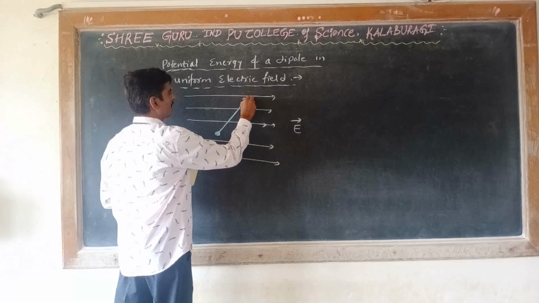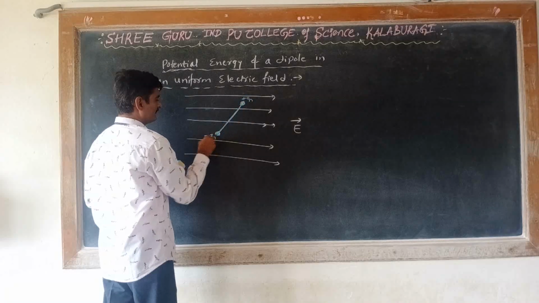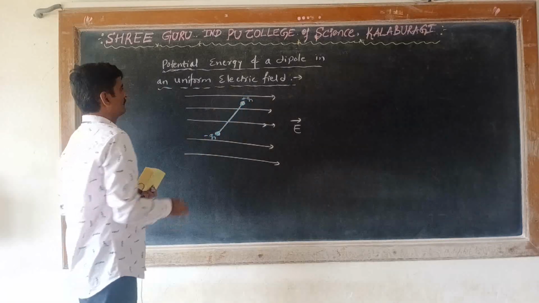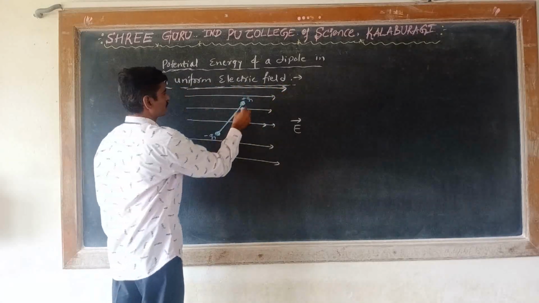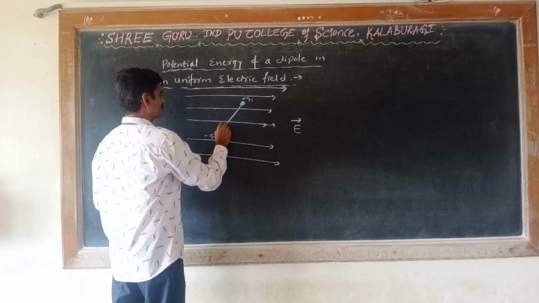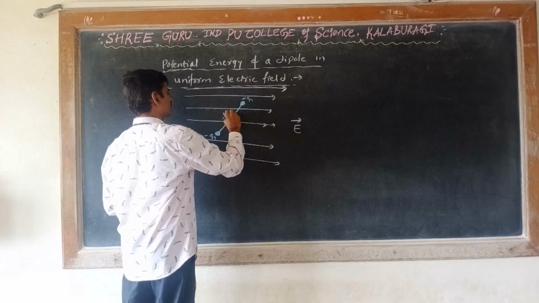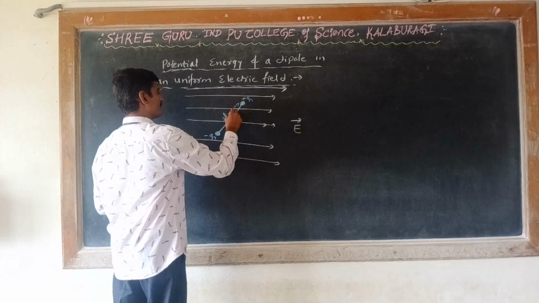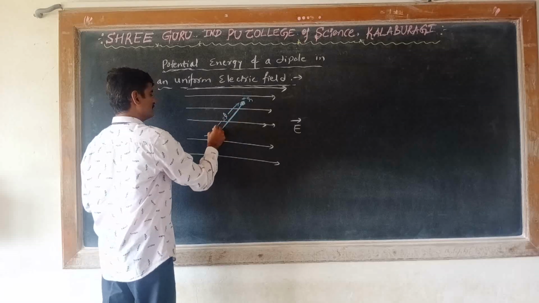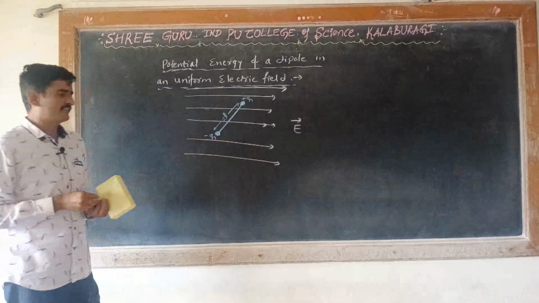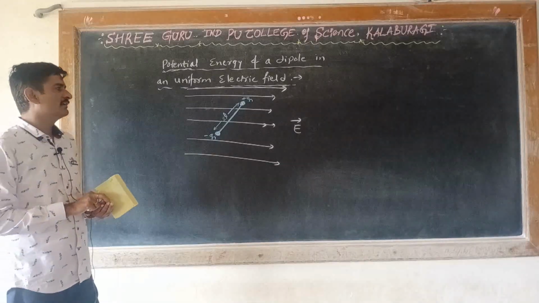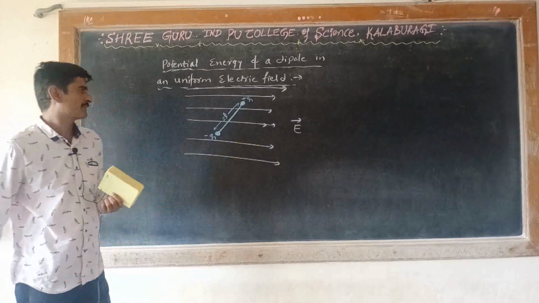This is plus Q charge and this is minus Q charge, and the distance between them is 2L. So now this dipole is placed in the uniform electric field.